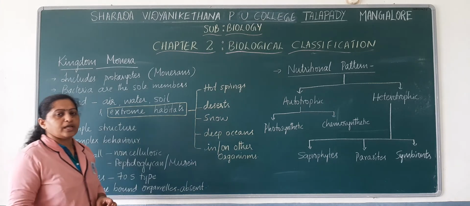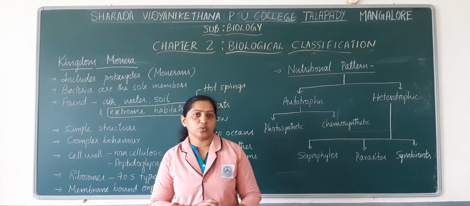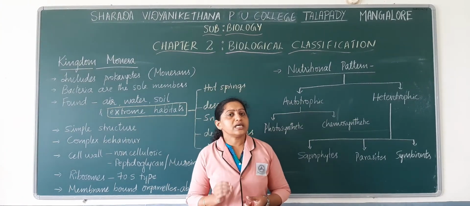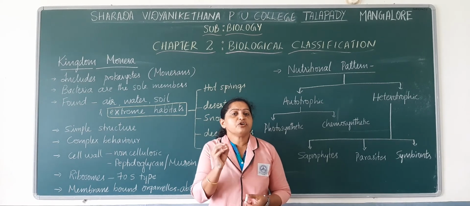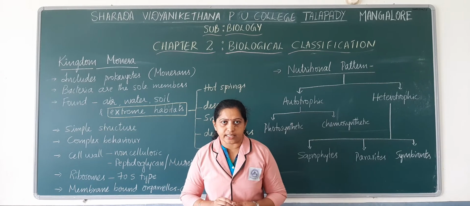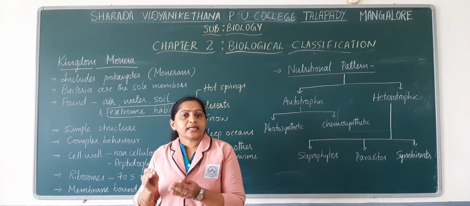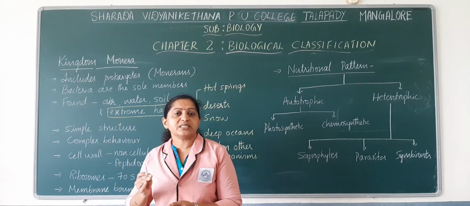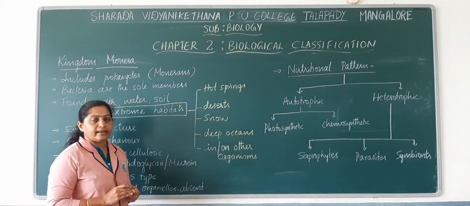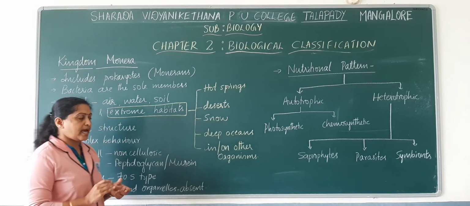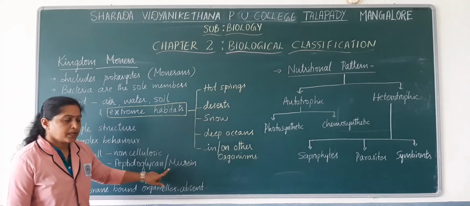You know that prokaryotes have a definite cell wall, and the cell wall is non-cellulosic. We have already noted down that the cell wall is non-cellulosic. The cell wall is made up of a combination of polysaccharide and amino acid, and the substance deposited as the cell wall material of bacteria or prokaryotes is peptidoglycan, also called murein.